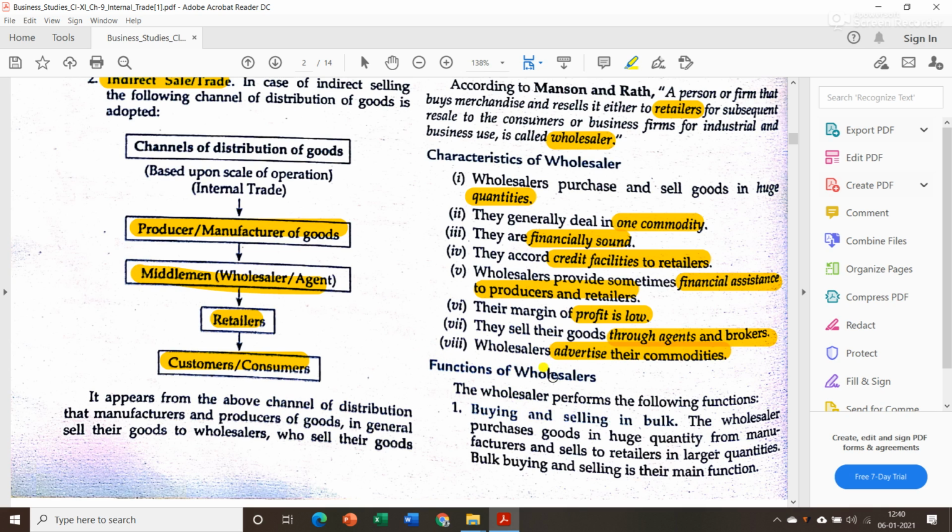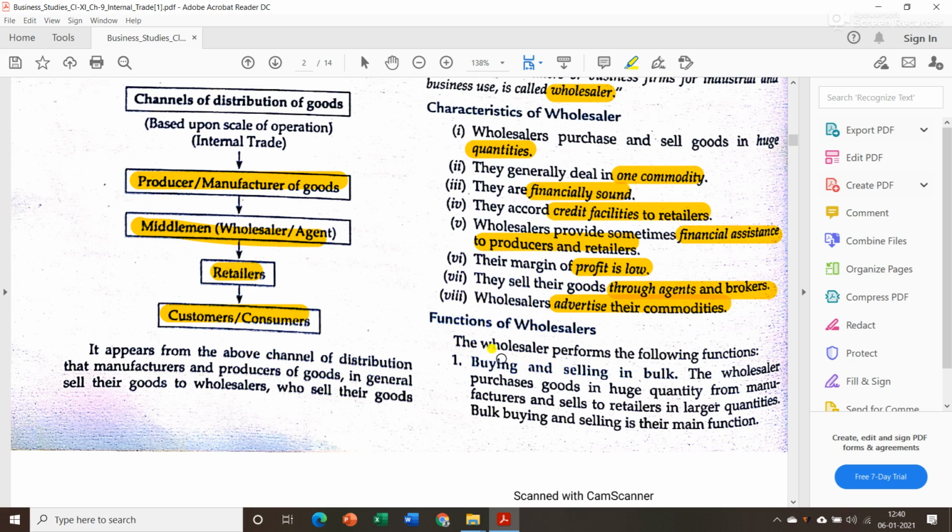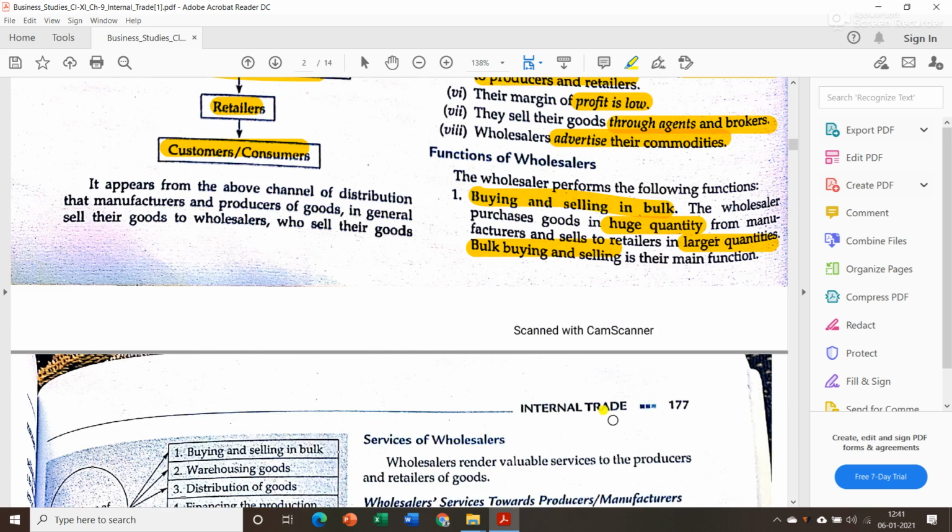Now let us see what the functions of a wholesaler are. The first function is buying and selling in bulk. They don't deal in one or two units of goods. They deal in huge quantities of goods. The wholesaler purchases goods in huge quantity from manufacturers and sells to retailers in larger quantities. Bulk buying and selling is their main function. Now if you come across any question like what is the main function of a wholesaler, then it is nothing but bulk buying and selling.